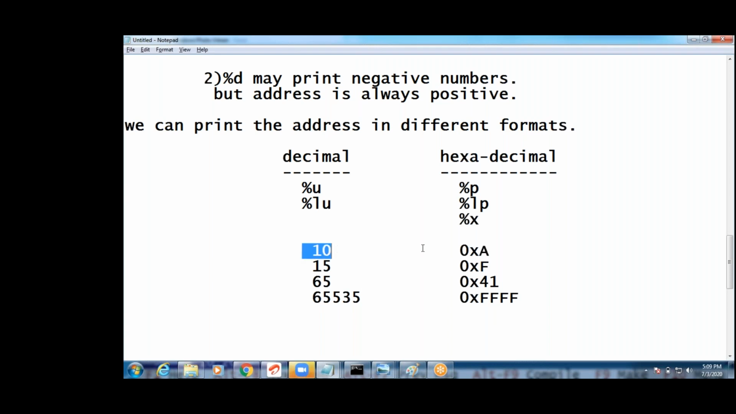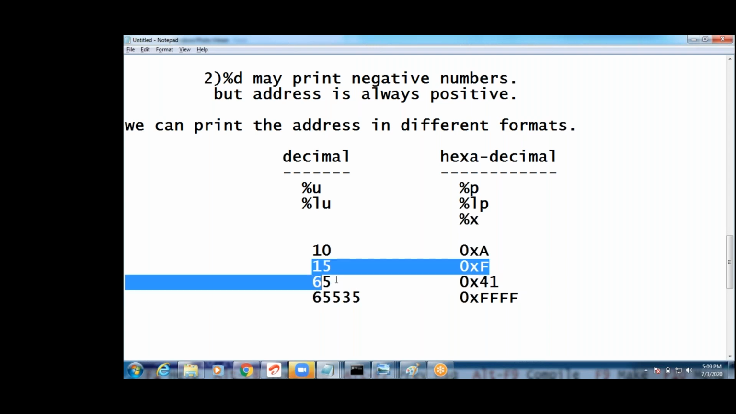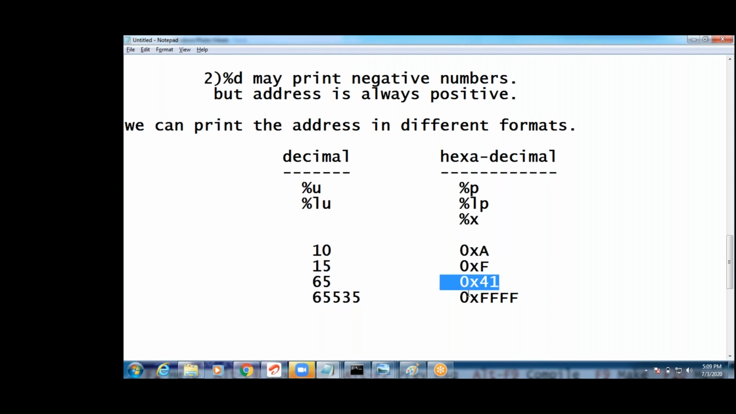0x: this is hexadecimal format. That is the difference between decimal and hexadecimal format, guys. Are you following? Decimal 10, the hexadecimal 10 we write like this, 15 we write like this, 65 we write like this. By 16 if you divide, we get the quotient and remainder like this. 35 also.